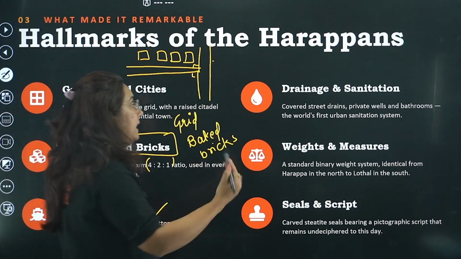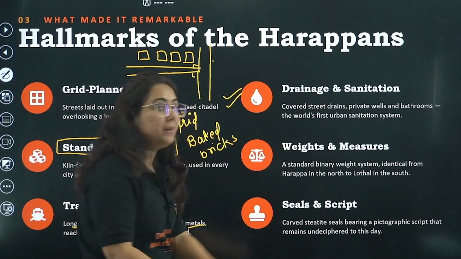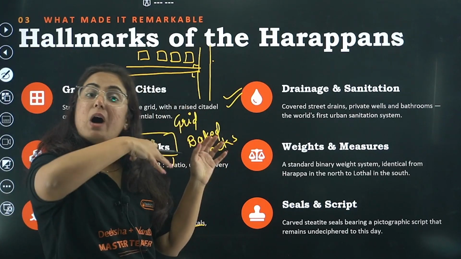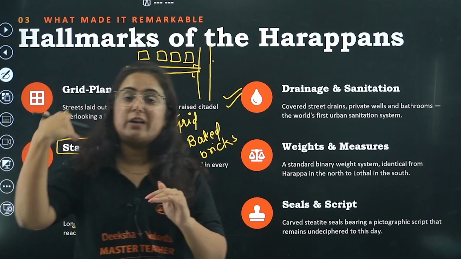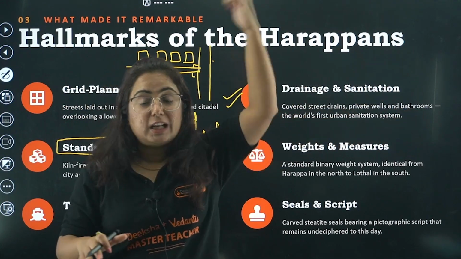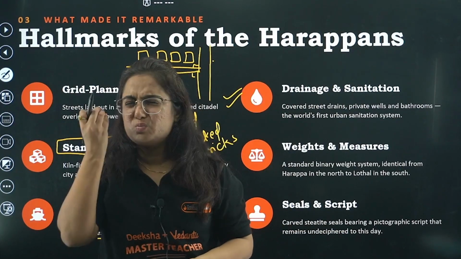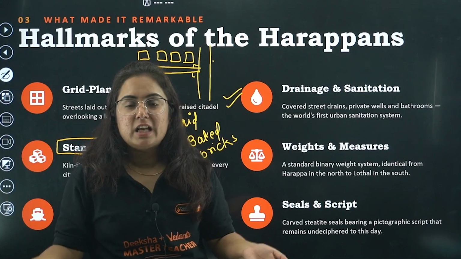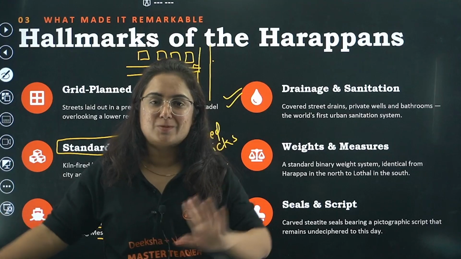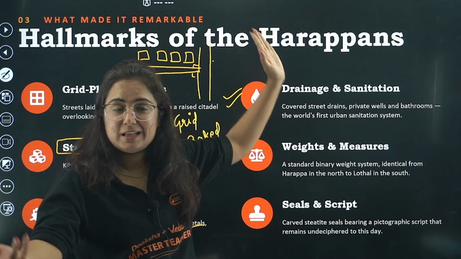Then another main characteristic of the civilization is the drainage system. From every house, the used water comes out through an underground drain. The underground drain mixes with the main lane drain that is covered, which mixes with a drain that goes out of the city. So crazy. Even in India right now there are a lot of small cities which do not have covered drains. Even in my hometown, in front of my house, despite so much litigation, the condition is the same. So can you imagine the time? That was 2500 years back, in BC particularly.